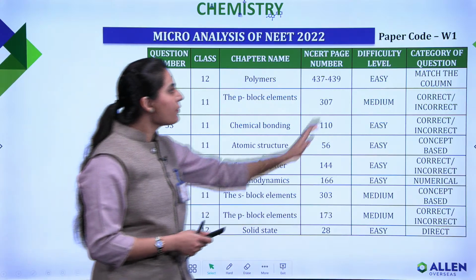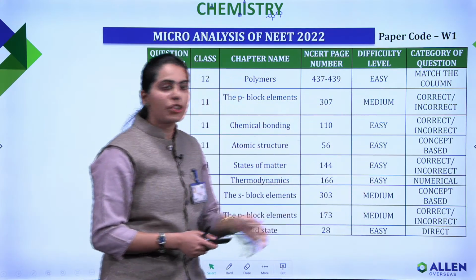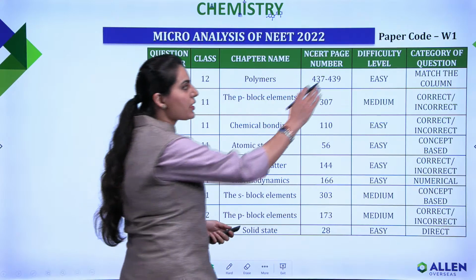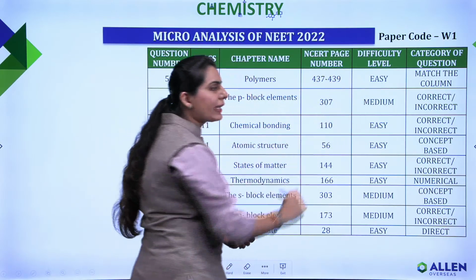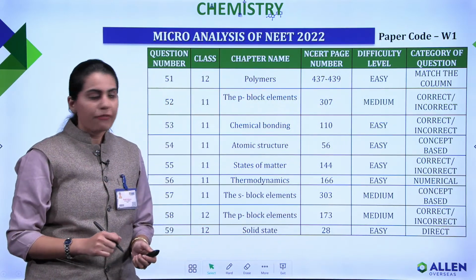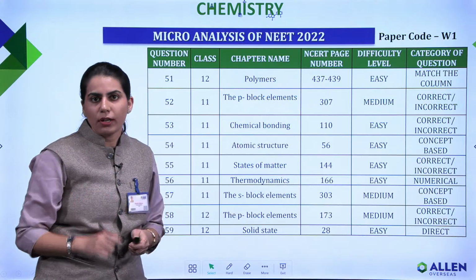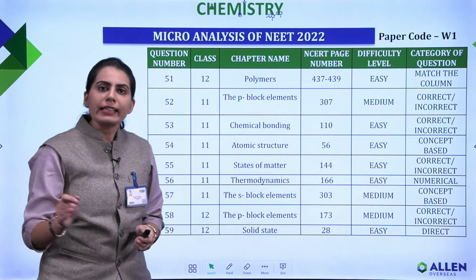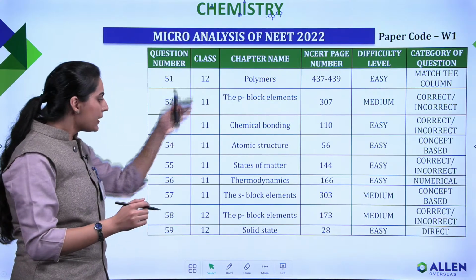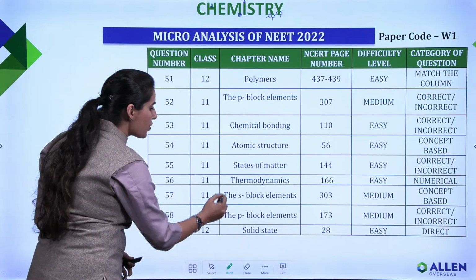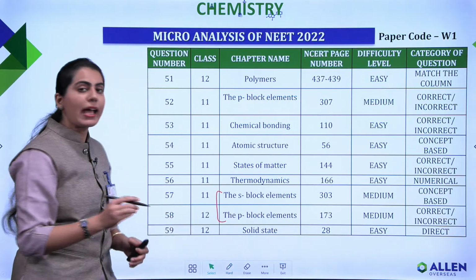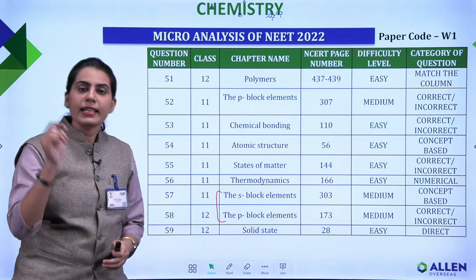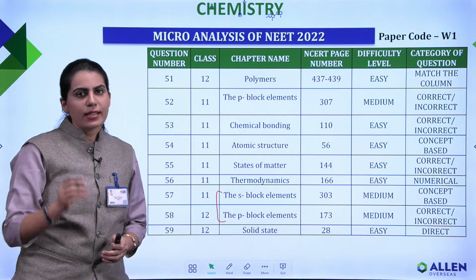Now talking next, we have this difficulty level which is mentioned here. So this particular question which was asked lies in the easy category. The category of question, if I say, was match the column. So this is how we have categorized each and every question. You can clearly see that there are block questions coming, and that's why I was laying emphasis that block element questions are important.